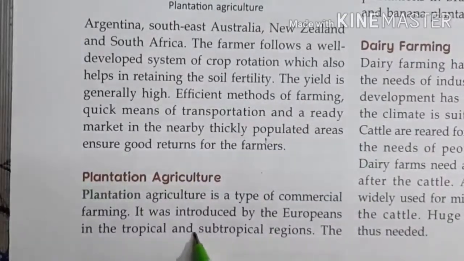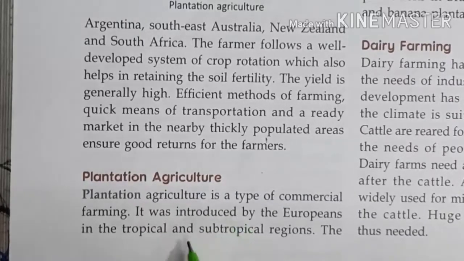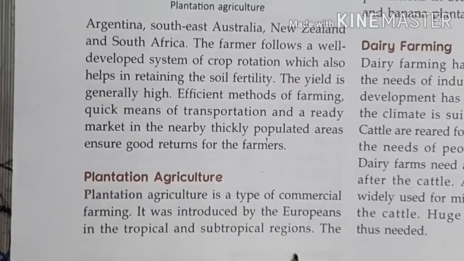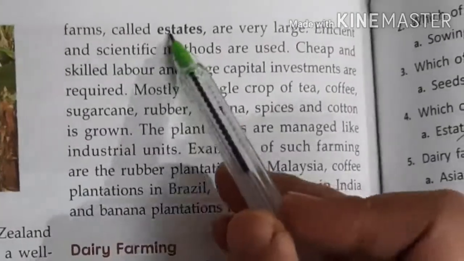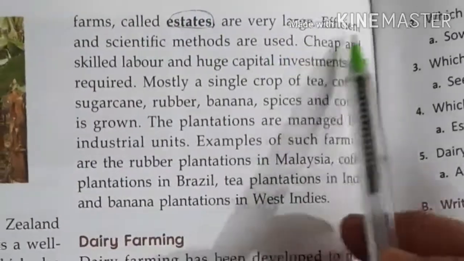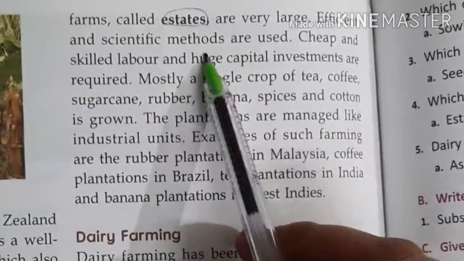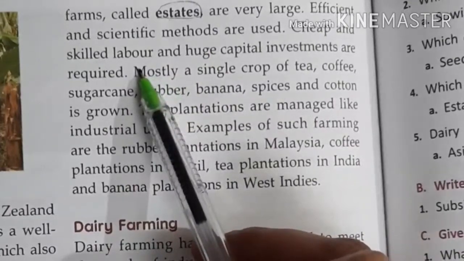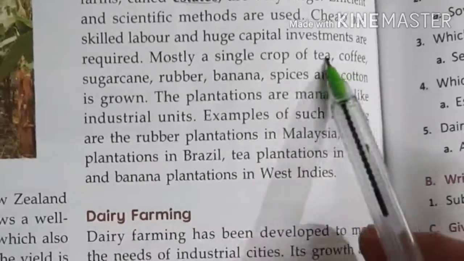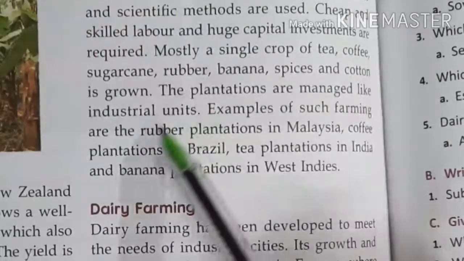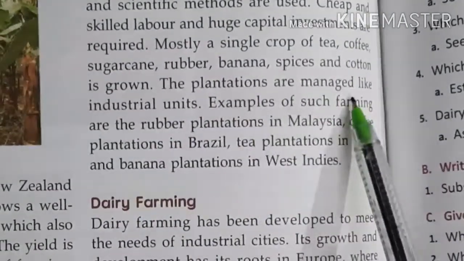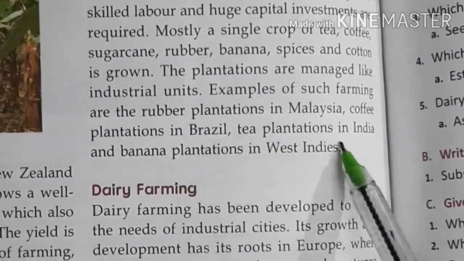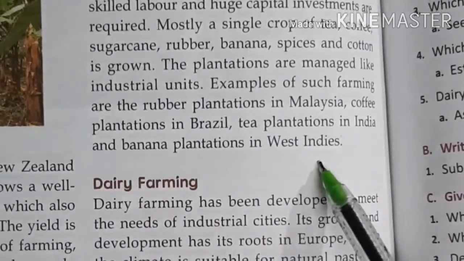Plantation agriculture, the next type of farming. Plantation is a commercial farming. It was introduced by the Europeans in tropical and subtropical regions. The estates are very large. Efficient and scientific methods are used in this farming. Cheap and skilled laborers are used. Huge capital is required. Crops like tea, coffee, sugarcane, rubber, and banana are grown in this type of plantation, and they are managed by industrial units. Example, rubber farming is done in Malaysia, coffee in Brazil, tea plantation in India, banana plantation in West Indies.